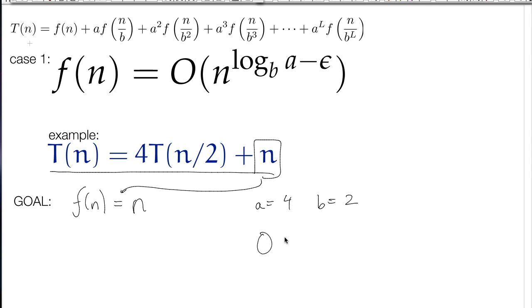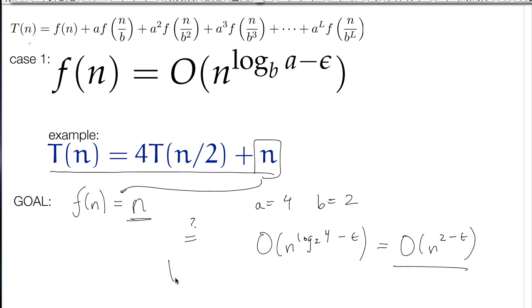So O of n to the log base 2 of 4 minus epsilon is equal to O of n squared minus epsilon. And so now we have to ask, is n in O of n squared minus epsilon? And the answer is yes. Set epsilon to anything like that, and that is certainly true, right? Even if we set it to 0.91, it'll be true.